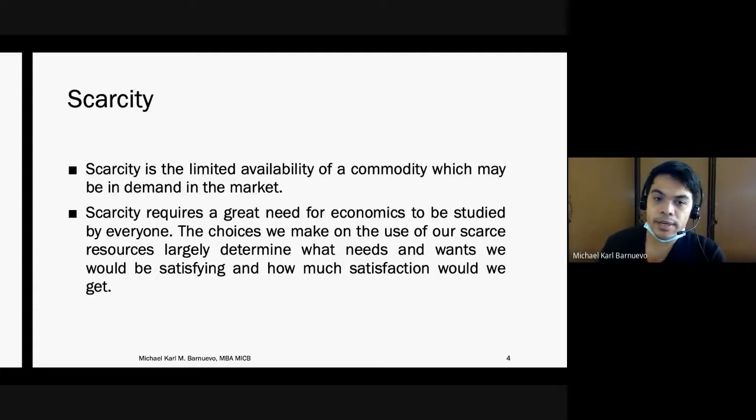So scarcity requires a great need for economics to be studied by everyone. It is not only limited to economics majors or business majors, or even, let's say, hospitality majors. It is not limited to those courses. It is for everyone. It should be studied by everyone. The choices we make on the use of scarce resources largely determine what needs and wants we would be satisfying and how much satisfaction we would get.